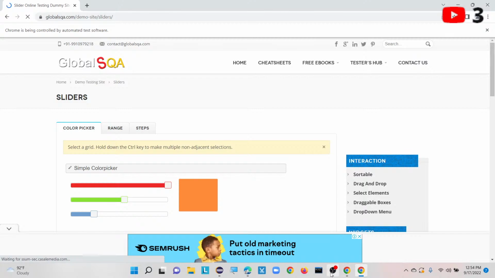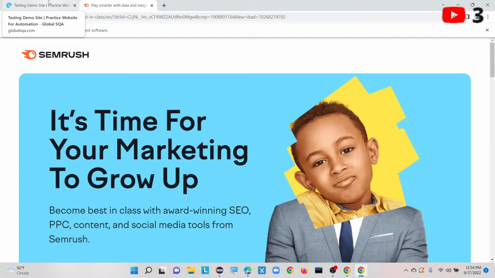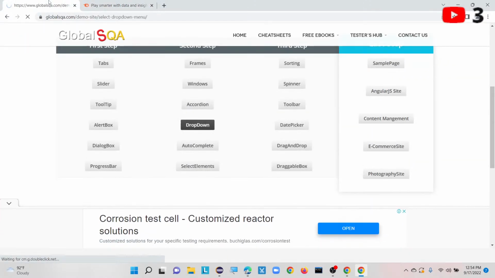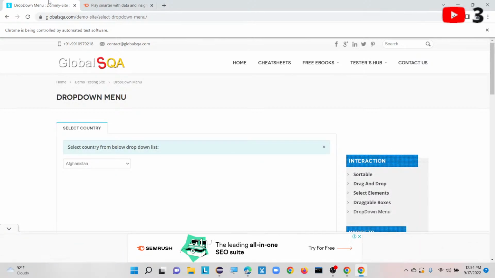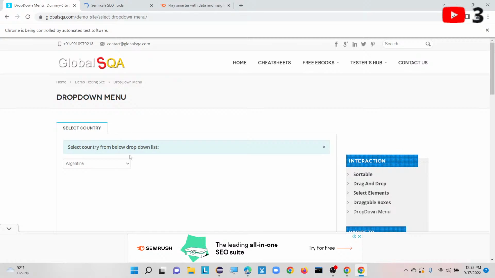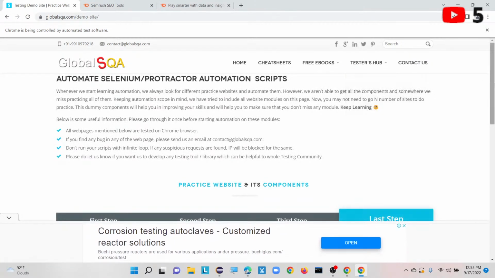It's still running here. Okay, here you can see again it is going to work with the drop down. Here you can see the drop down, and it is selecting the country from Afghanistan to Argentina. Here you can see Argentina, it got selected, right? So again it is going back to the home page. Okay, again it went to the home page.